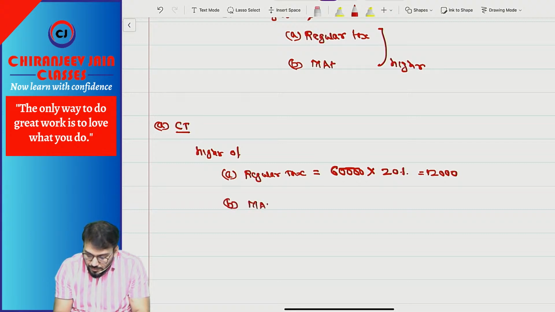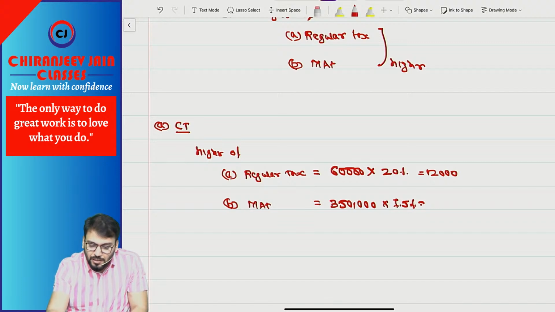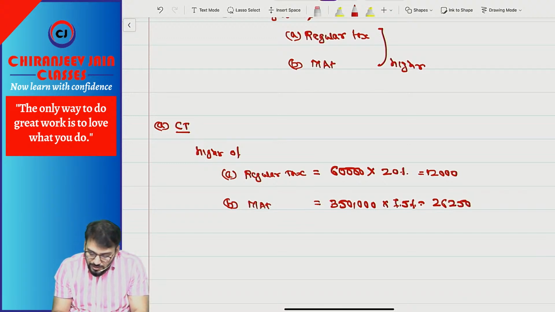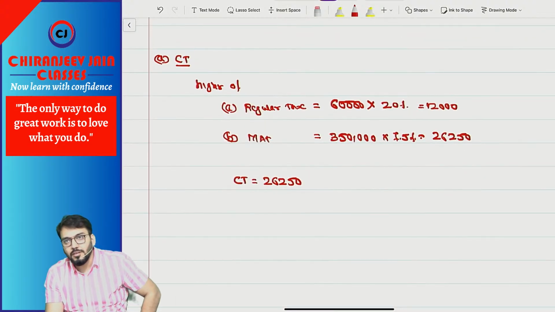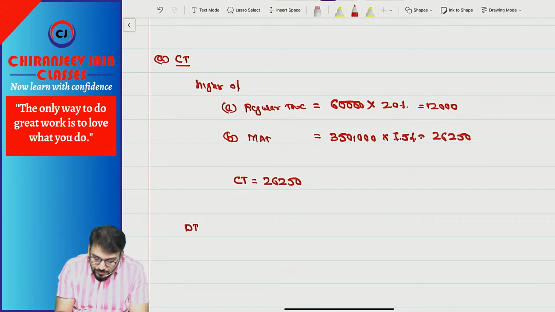Second, we will do MAT. So MAT is 3,50,000 into 7.5%. Right now the actual MAT rate is 18 point something, but that rate will be given in the question, nothing to worry. So 3,50,000 into 7.5% is 26,250. So current tax is 26,250. This becomes the current tax. Understood? Correct.